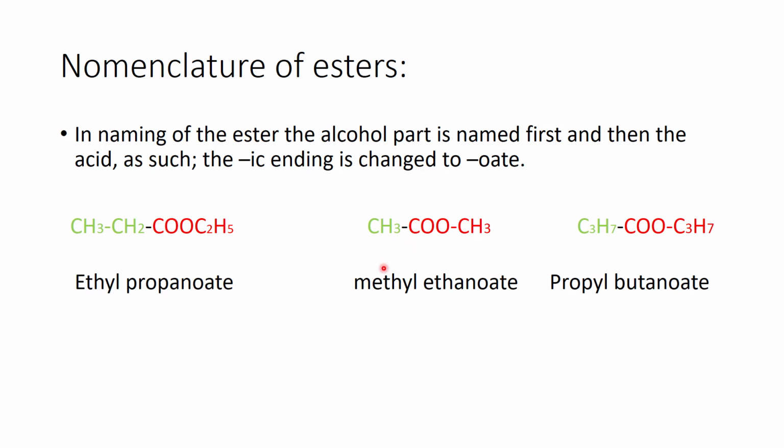And here in this compound, the alcoholic part has 1 carbon, so methyl, and the carboxylic acid has 2 carbons, so it will be called methyl ethanoate. And here again you have 3 carbons for the alcohol, propyl, and you have 4 carbons for the carboxylic acid, so it will be called butanoate: propyl butanoate.